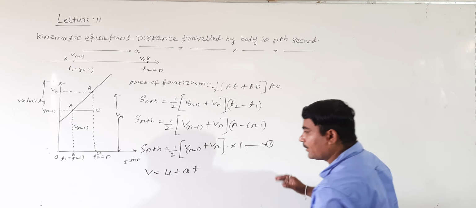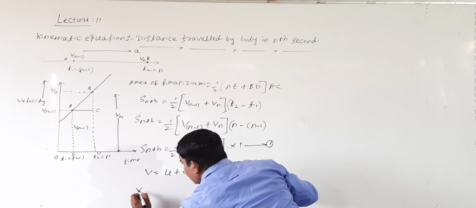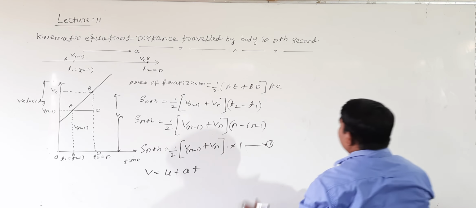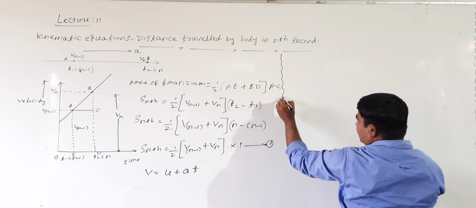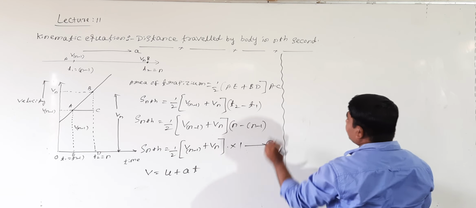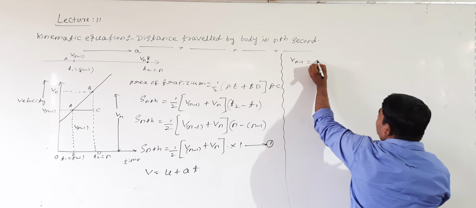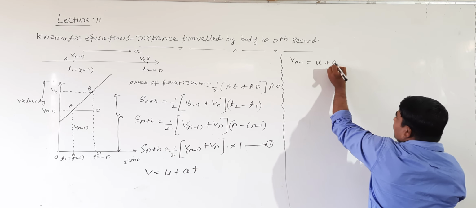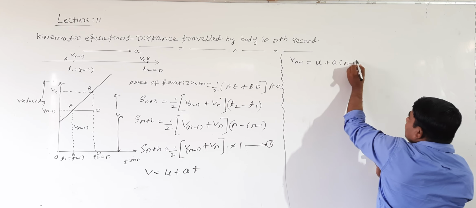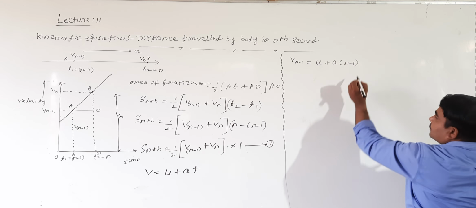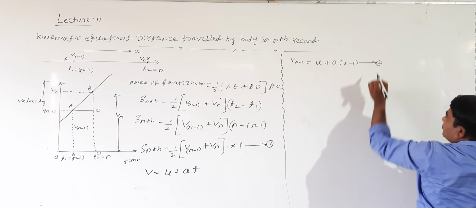See here, Vn minus 1 equals u plus a, t replaced by n minus 1. Shall I call this equation number 2?